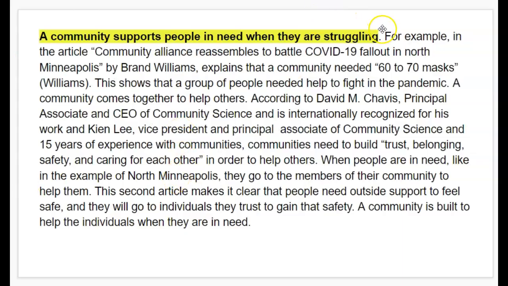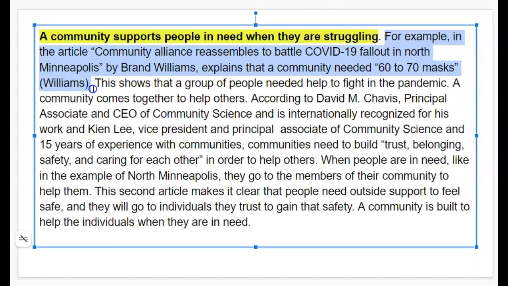So what I want you to do is I want you to take a look at this and I want you to make it better. I want you to take a moment and I want you to rewrite this student's, actually this isn't a student, I made this up, but this is very similar to what many students did. I want you to take a look and I want you to try and make this sentence better.